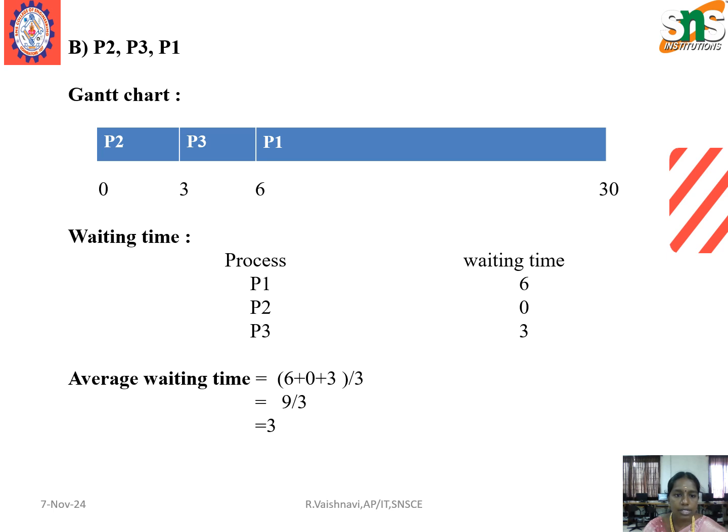For the next order, process 2, process 3 and then process 1. Here we define the Gantt chart. Initially process 2 execution starts, and then process 3 and then process 1. So here we define the waiting time, where process 1 waiting time will be 6, process 2 waiting time will be 0, and process 3 waiting time will be 3. Here we have to calculate the average waiting time, so we add these three numbers and divide by 3. So the average waiting time will be 3 milliseconds.